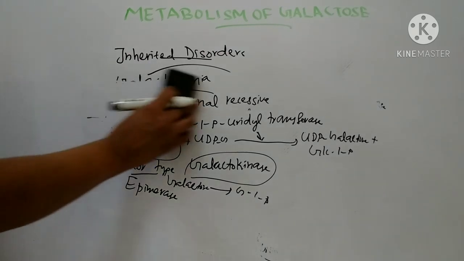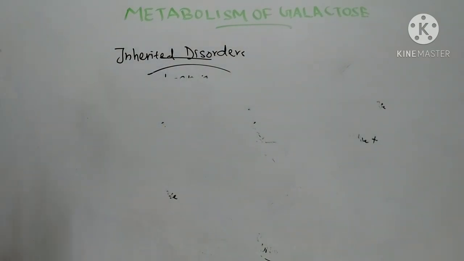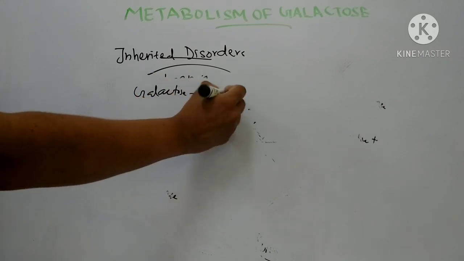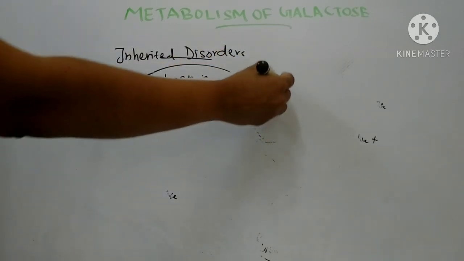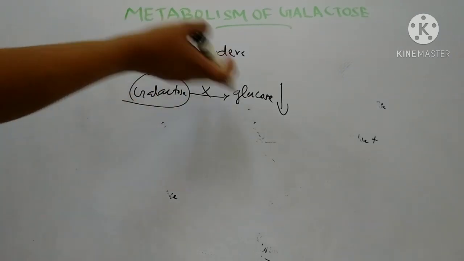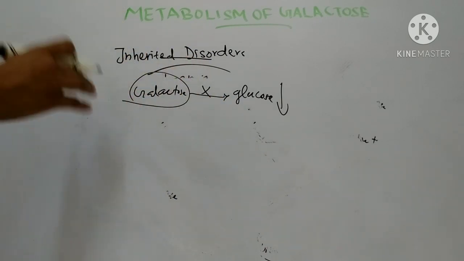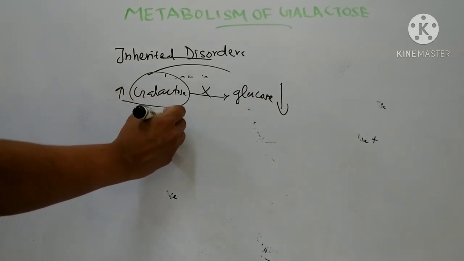The reason for this hypoglycemia is that due to the enzyme deficiency, galactose cannot be converted to glucose. Consequently, glucose level decreases, leading to hypoglycemia. Then the galactose level increases because it cannot be converted to glucose. So galactose accumulates. Increased galactose level increases insulin secretion.